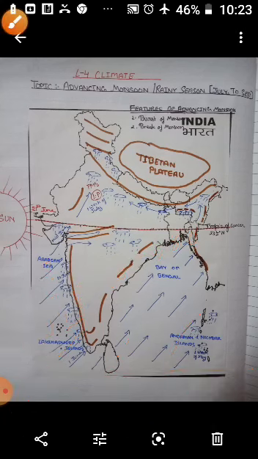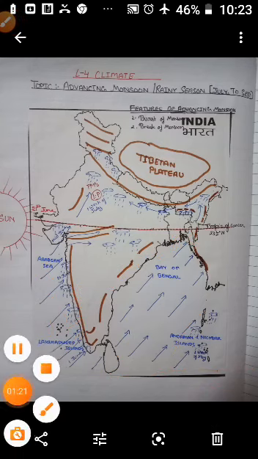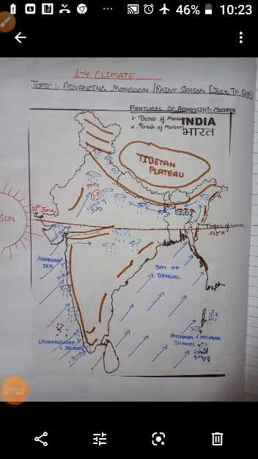As this wind blows over the warm ocean, they are coming from the warm ocean area, they carry a lot of moisture to the subcontinent. These winds are strong and blow at an average velocity of 30 km per hour. The inflow of the southwest monsoon into India brings about a total change in the weather.